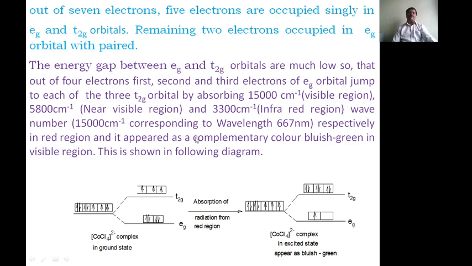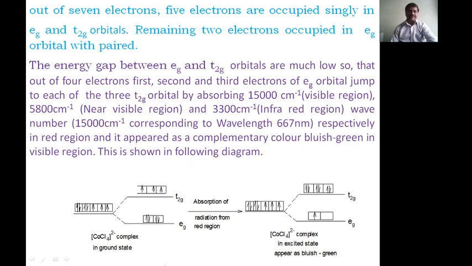The wave number 15,000 per centimeter corresponds to a wavelength of about 667 nanometers in the red region, and it appears as the complementary color, bluish green, in the visible region. This is shown in the figure or diagram.